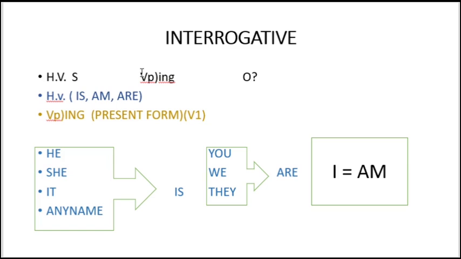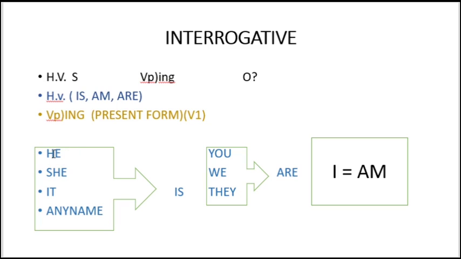What we need in the sentence: helping verb before the subject, then helping verb, subject, and verb in present form with ing, then the object and a question mark. Definitely we are going to end off the question with a question mark. Helping verbs are is, am, are. Ving means present form, or first form. Some people call it the first form, and we need the present form with ing.